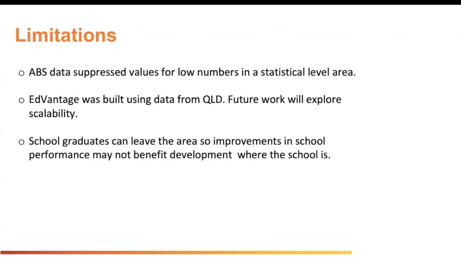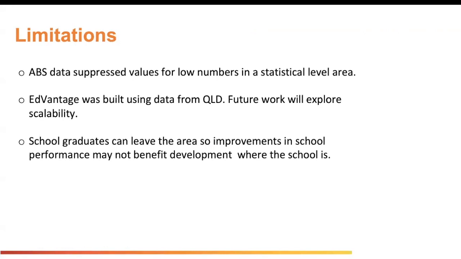As with all projects, it is important to address the limitations in our work. First and foremost, ABS data is suppressed for privacy reasons, so the data we received was quite sparse. Having more information about the missing structure of our data would allow us to better model outcomes. EDVantage was also built only using data from Queensland, so our next steps would be to explore the scalability of these models. Finally, our temporal data does not cover any migration patterns. Hence, our assumption that developing schools will result in a future improvement in social advantage is yet to be substantiated.